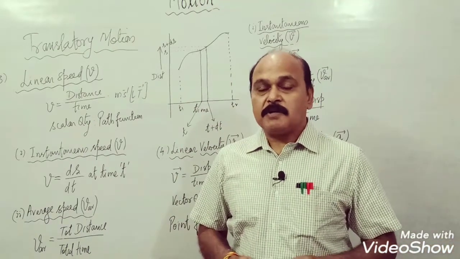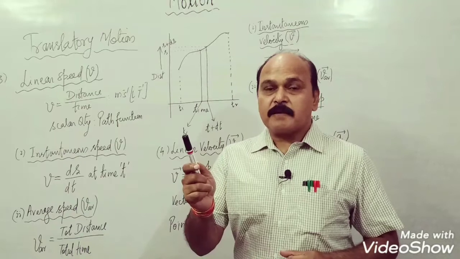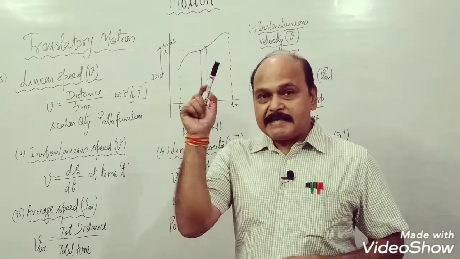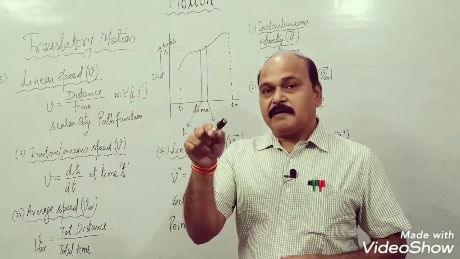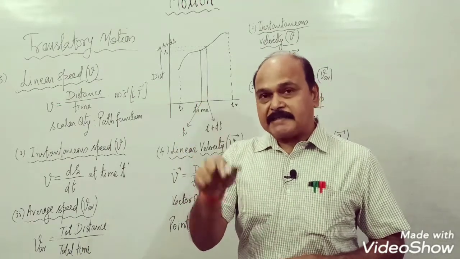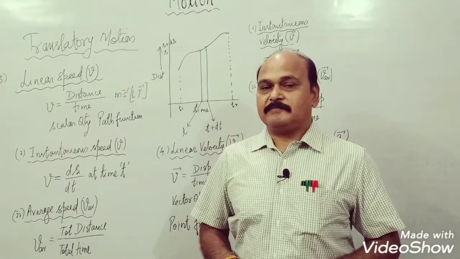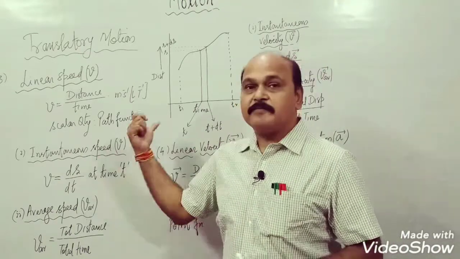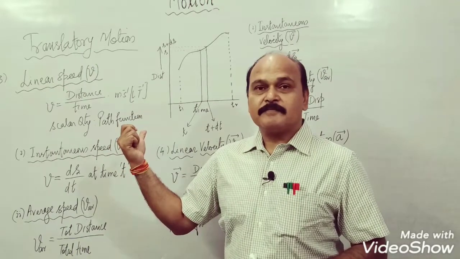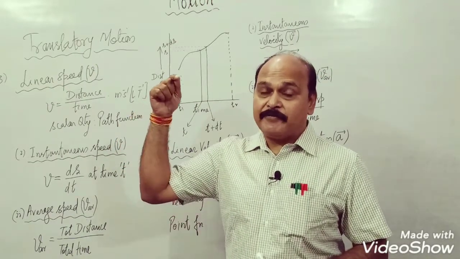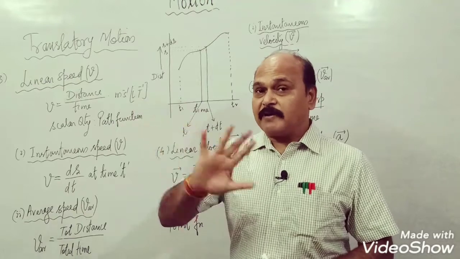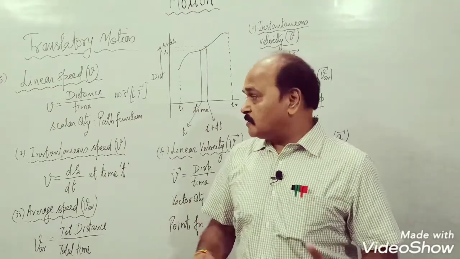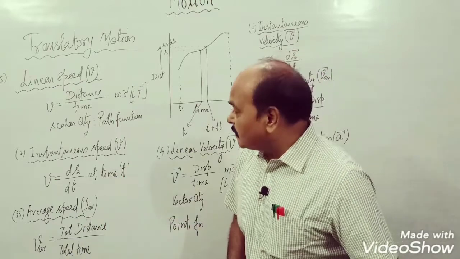It is simply because as an object moves, whatever may be the type of its motion, at each and every instant the object has a distinct position coordinate, and speed is always found out for a duration of time. So at any instant we can never find out speed, but still we use the concept of instantaneous speed.